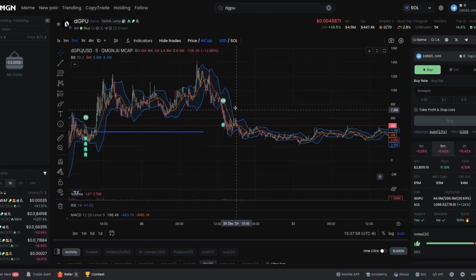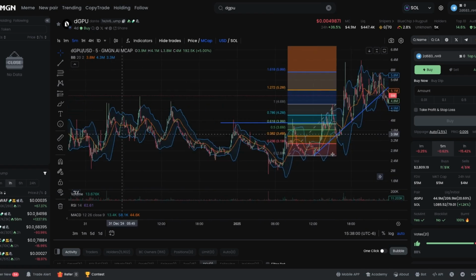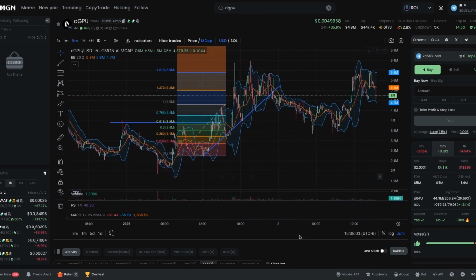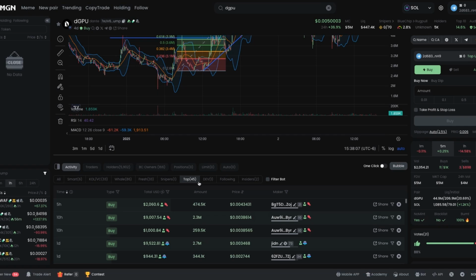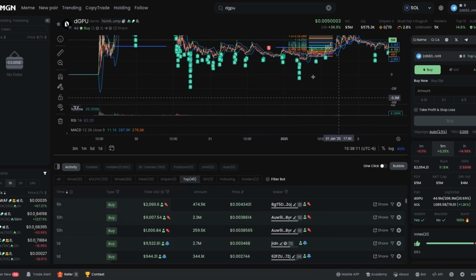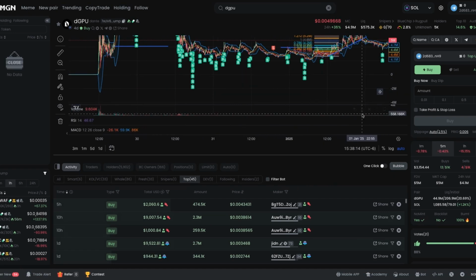Then they bought some more, looks like on this downturn here, and seems like they've just been holding that. But what I also like to take a look at is what the top holders are doing. So it seems like over the last day, they were just accumulating right here. So that's why I decided to get in.